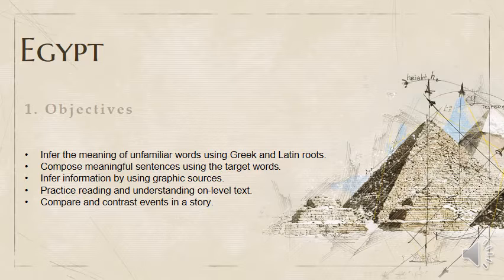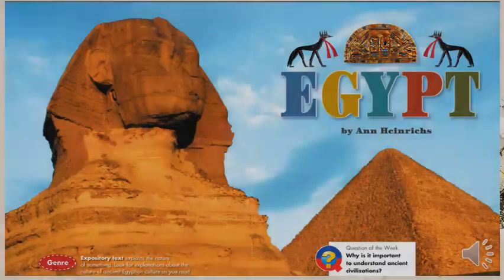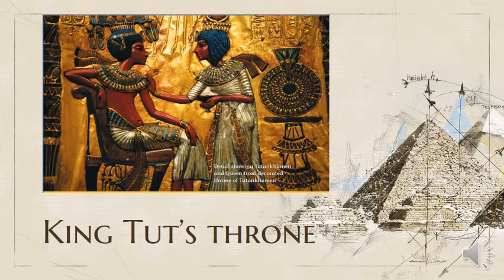And this is the story cover with the title and the author and the genre, expository text, which explains the nature of something. We are going to start reading.